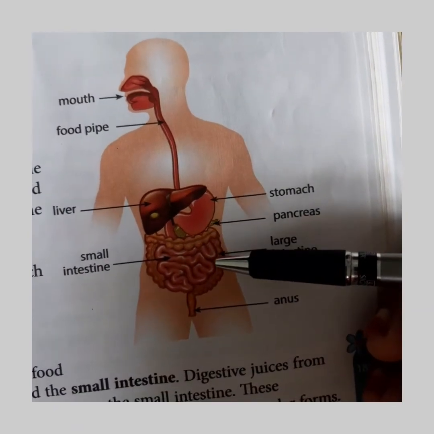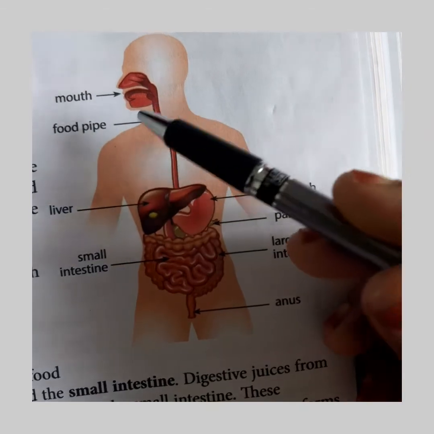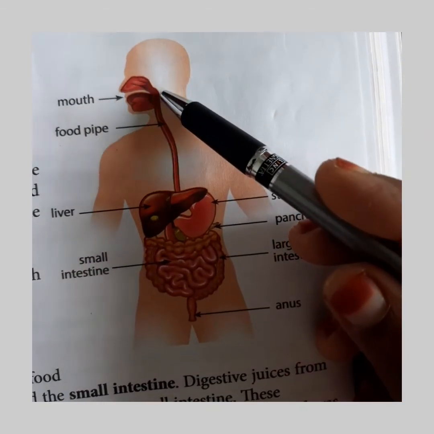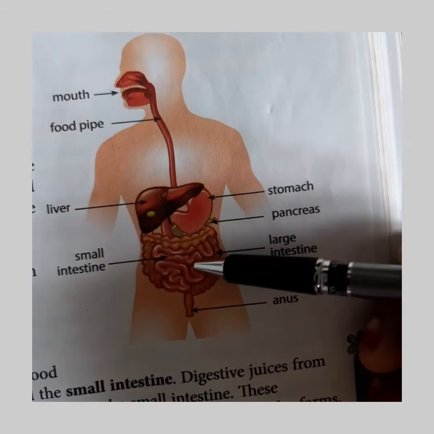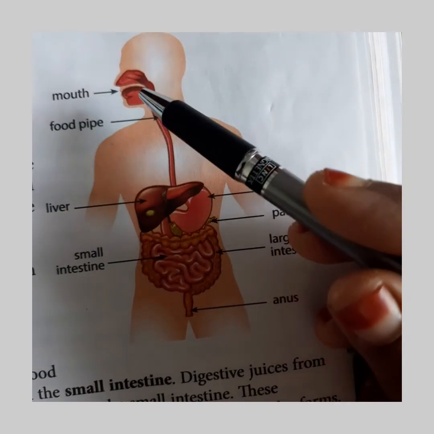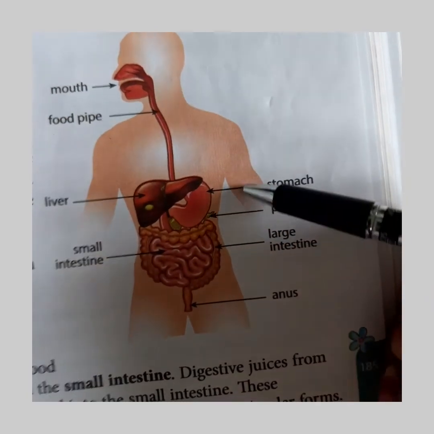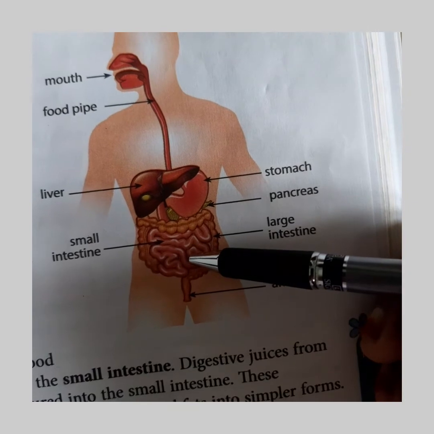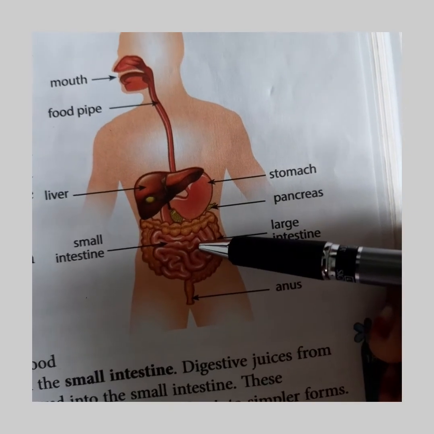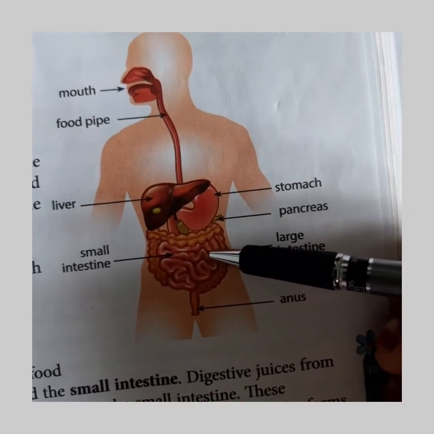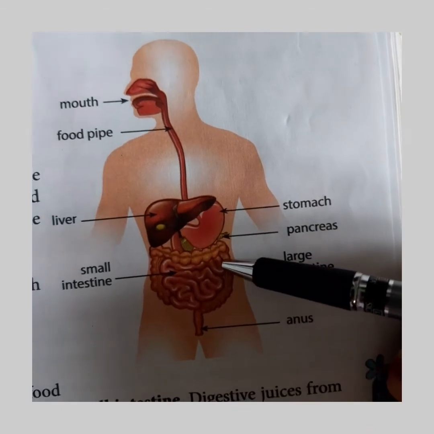Now all the necessary components are absorbed. Carbohydrates are broken down in the mouth. Then fats, proteins, and other useful components are absorbed from the small